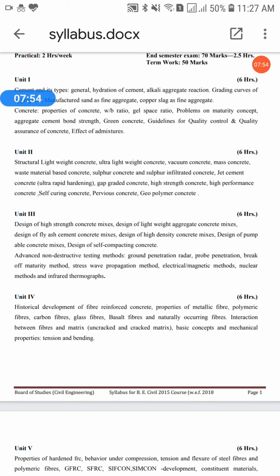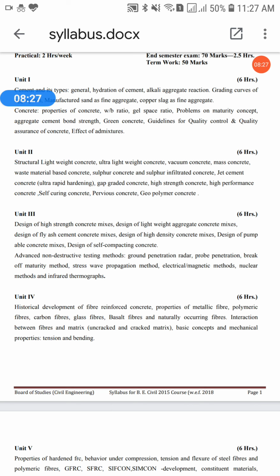You know about plain concrete, you know about reinforced cement concrete, PCC and RCC, you have already learnt. Now the topic is fiber reinforced concrete. So you have to add fibers in your concrete to avoid micro cracks, to make the concrete more elastic, or to improve its static and dynamic properties. So we have to add fibers.